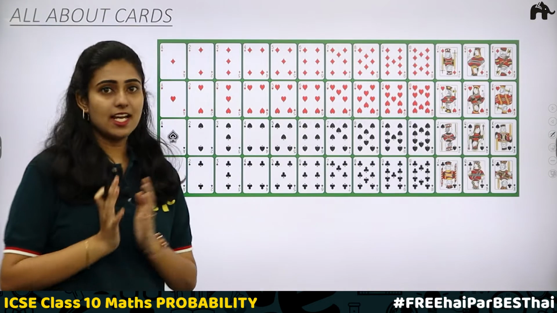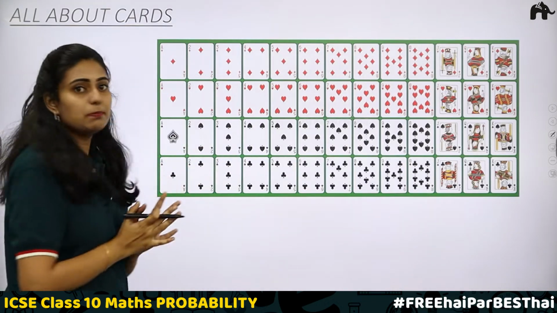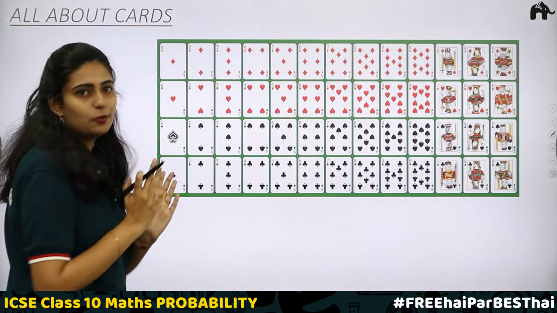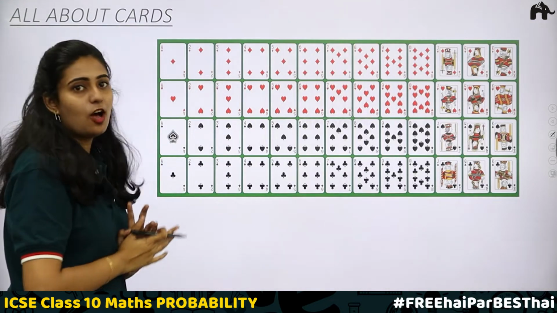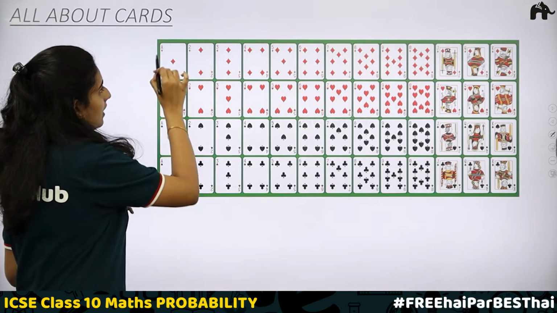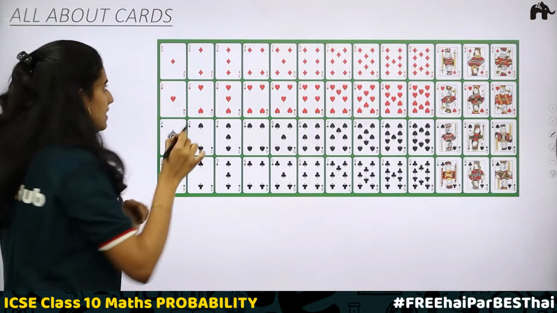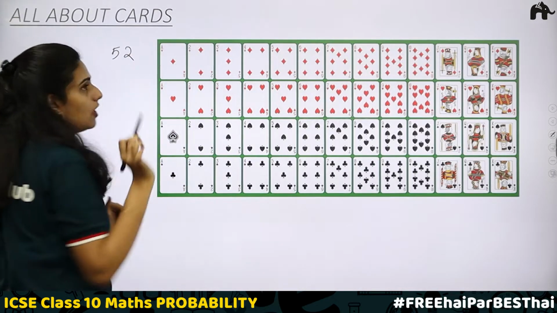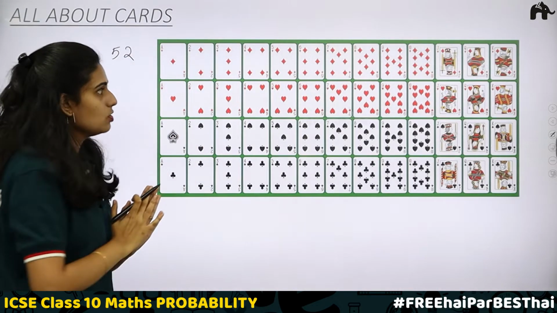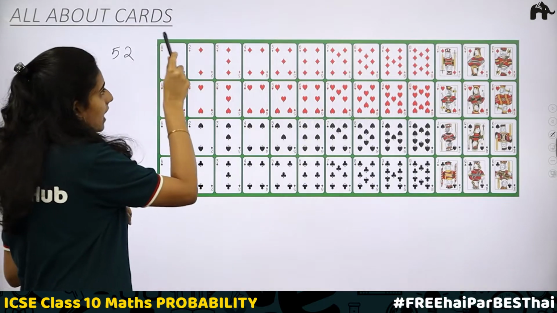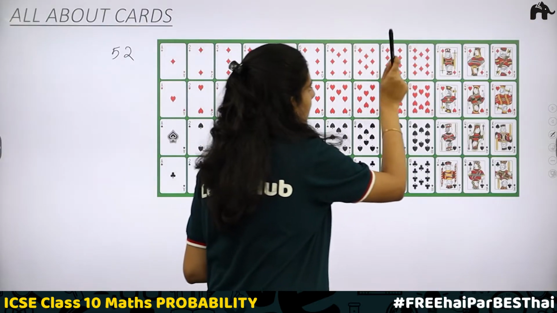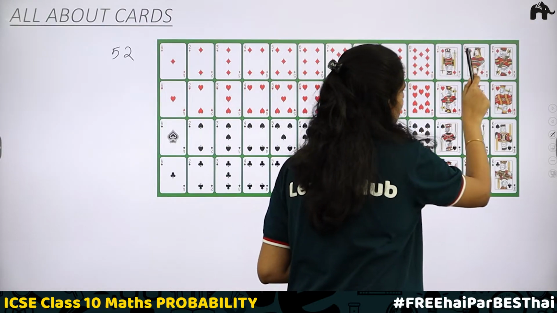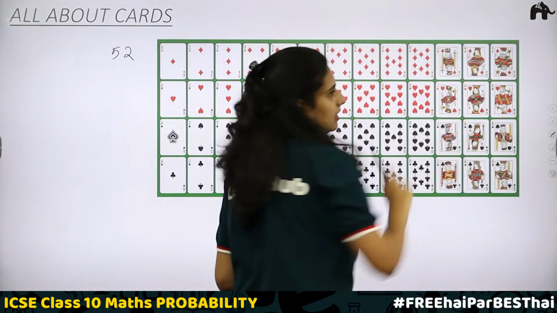Okay. Now let us understand the basic things about the playing cards. Hope you all know. You all have played with these cards, I'm sure. Now let's understand this. Here, how many cards are there? Here total of 52 cards are there. A pack contains a total of 52 cards. In these 52 cards, you will be having A, 2, 3, 4, 5, 6, 7, 8, 9, 10, J, Q, K, Jack, Queen and King.